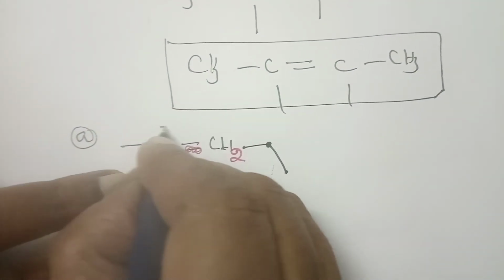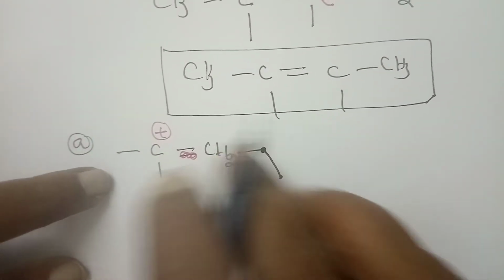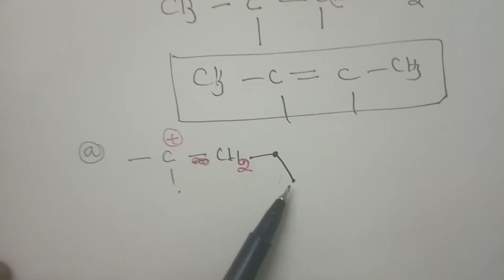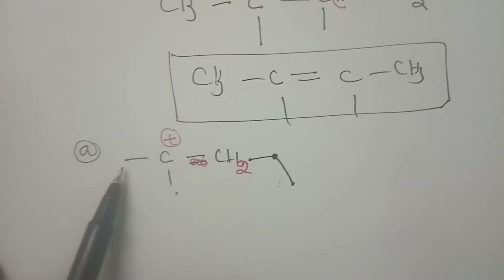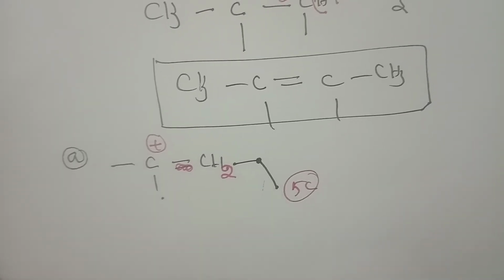So now what is it? Formation of carbocation is here. Next, then you have to remove hydrogen. That is the next step. Now what is your work? Go straight away and find out the number of carbon in the chain. You see the chain here, 1, 2, 3, 4, 5. So 5 carbon is there. Don't waste the time, just go ahead.